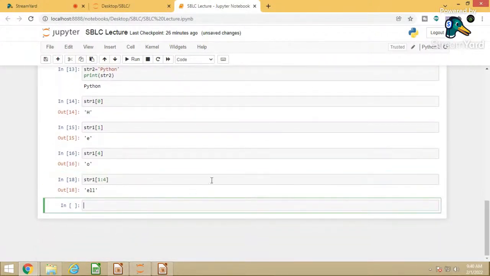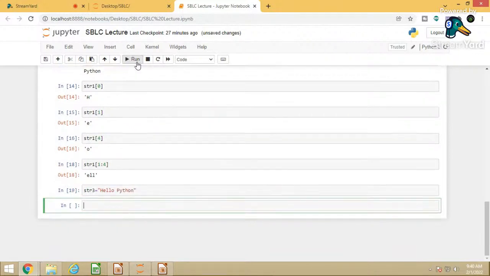Now, one more interesting thing I would like to tell you about the string. Suppose I have string3 equal to "hello Python". In case of this string, even the space in between is also considered as one character. We know that string can support indexing. It will start from 0, 1, 2, 3, 4 like this, correct?